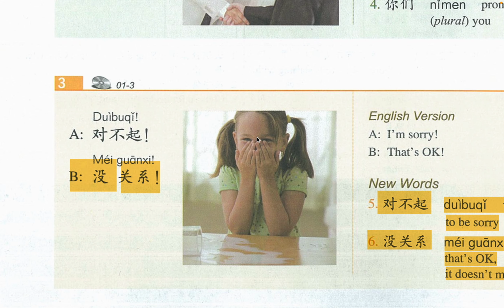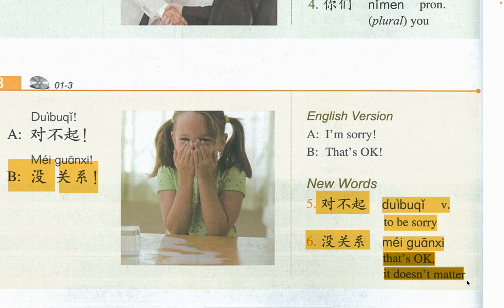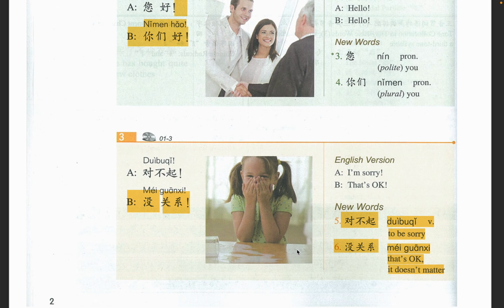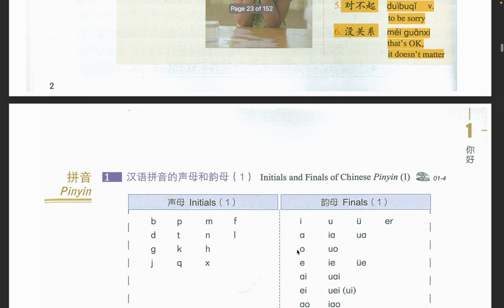So let's look at this girl. You see how she looks? She looks as if she's sorry for something. She did something wrong and she's covering her face. 对不起, 对不起, I'm sorry. 对不起, that's sorry. Then someone who's responding to that can say 没关系, 没关系, meaning that's okay, it doesn't matter, right? Which is over here. Now let's go over the dialogues before we explain some other things in more depth.